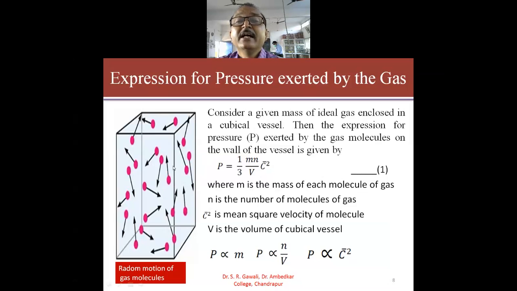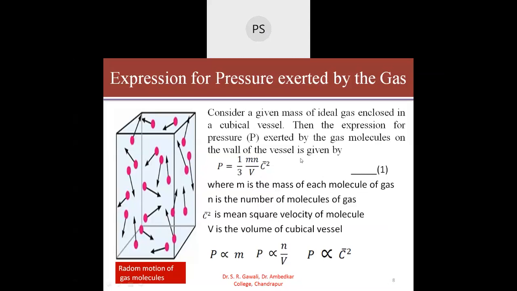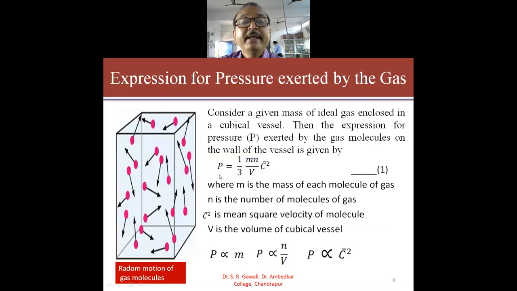For the expression for pressure exerted by the molecules of the gas, we will consider a given mass of ideal gas enclosed in a cubical vessel. Then the expression for the pressure P exerted by the molecules of the gas on the wall of the vessel is given by P is equal to 1 by 3 mn upon V into C bar square.